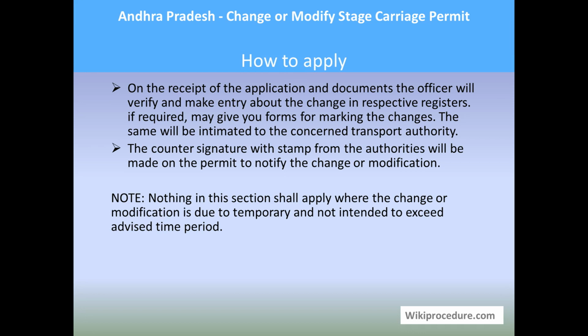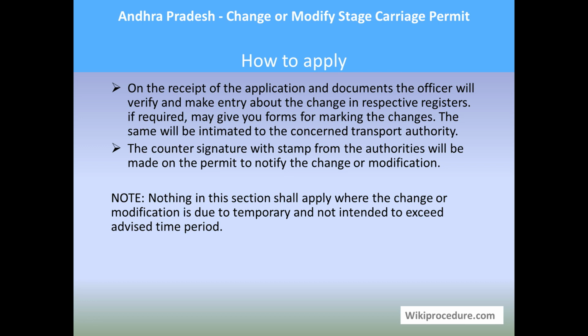Make the application in writing on a plain A4 white paper as advised by the authorities of the RTO, and attach all the required documents which we mentioned just now and submit them to an officer at the counter in the RTO office, who will notify the amount and the counter in which you need to present this. So go and stand in the queue at the respective counter. On your turn, pay the fees and submit these documents to the officer there.